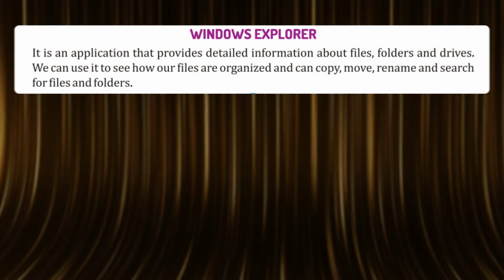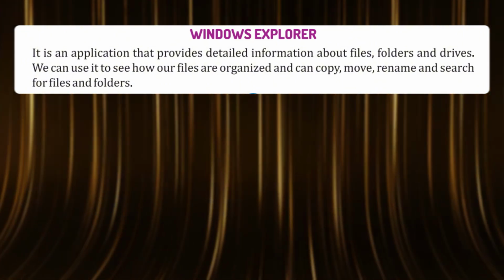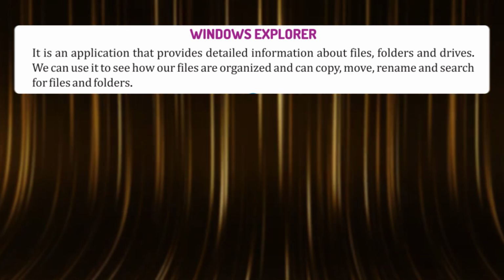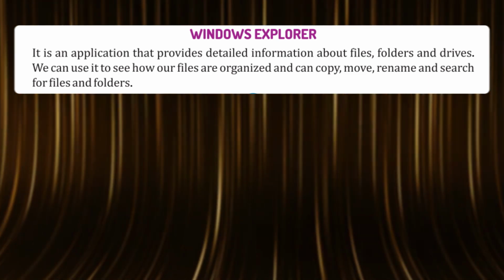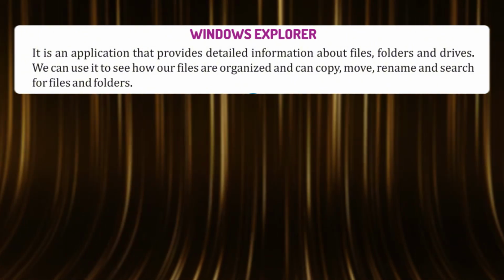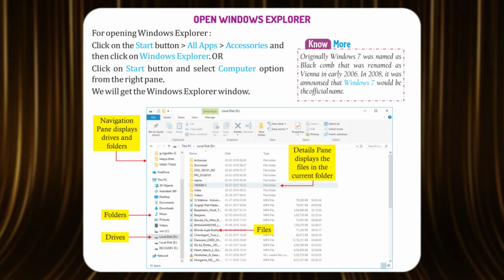Windows Explorer. It is an application that provides detailed information about files, folders, and drives. We can use it to see how our files are organized and can copy, move, rename, and search for files and folders. Open Windows Explorer.